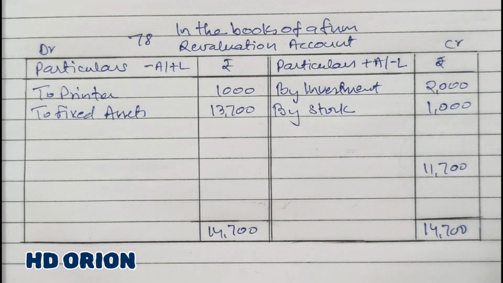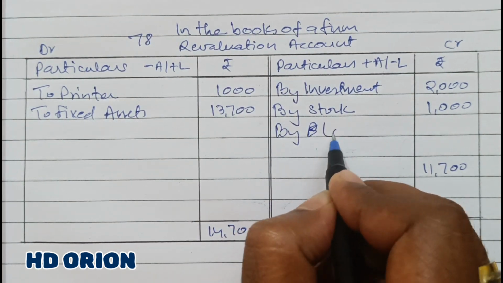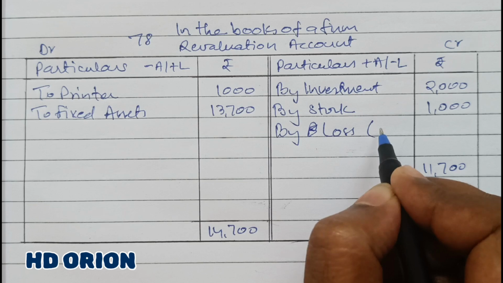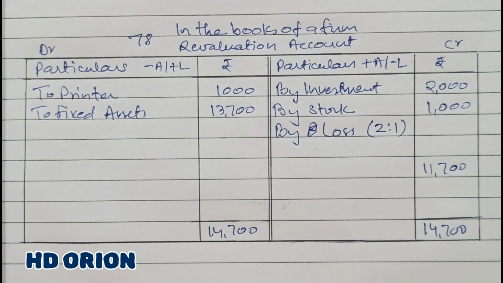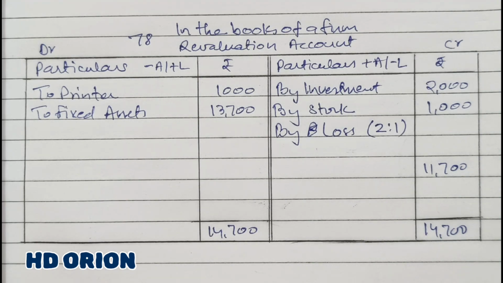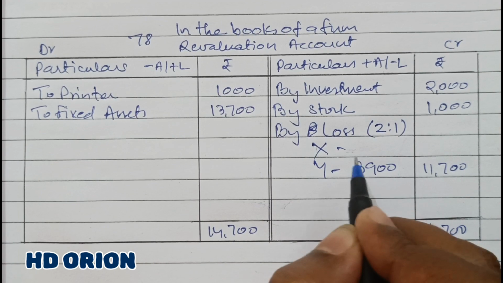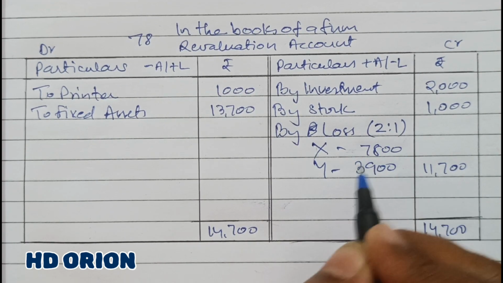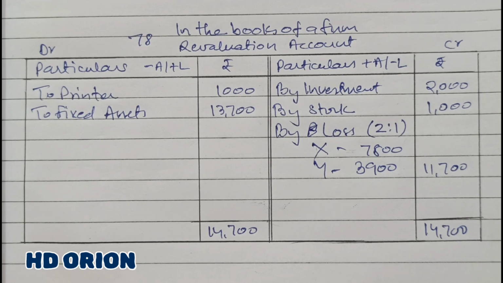It's a debit balance, it's a loss. So by loss on revaluation, and it will be given to the old partners in their profit sharing ratio, that is 2:1. So who are the partners? X and Y. So 3,900 and 7,800. So this is your revaluation account. Very easy, short and simple.